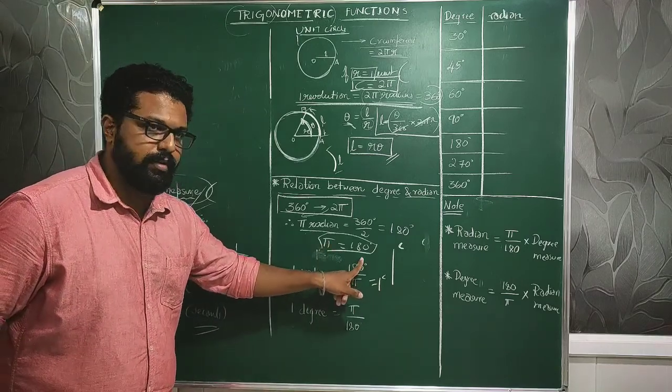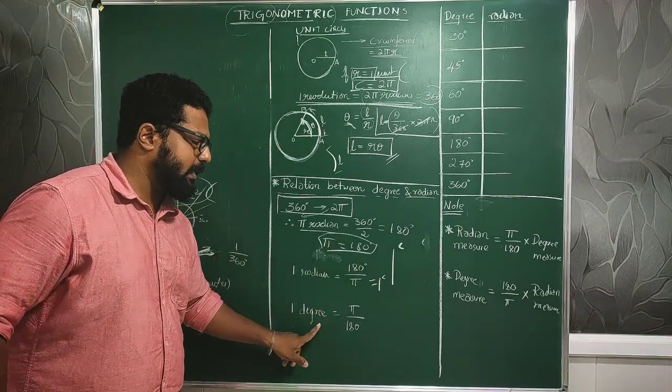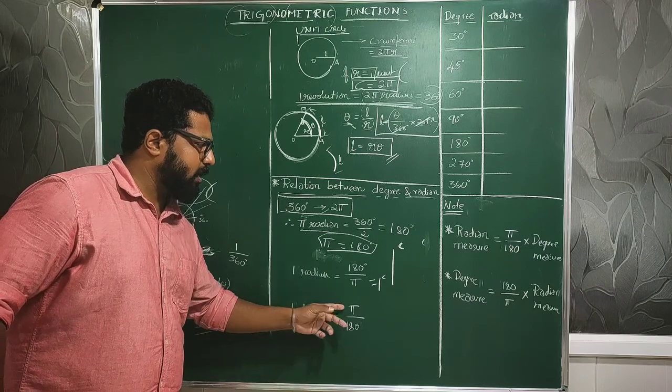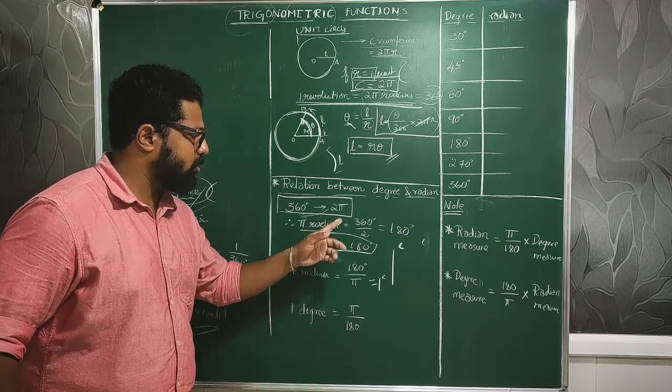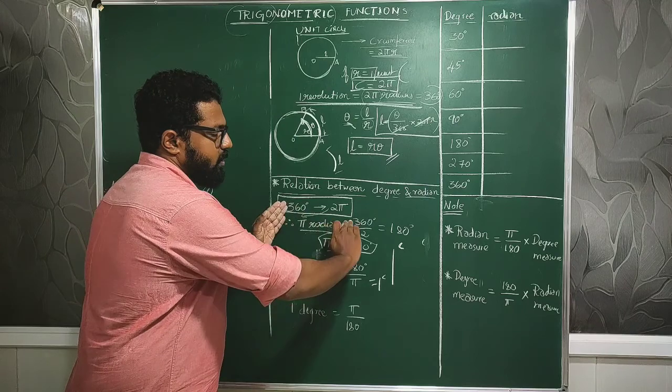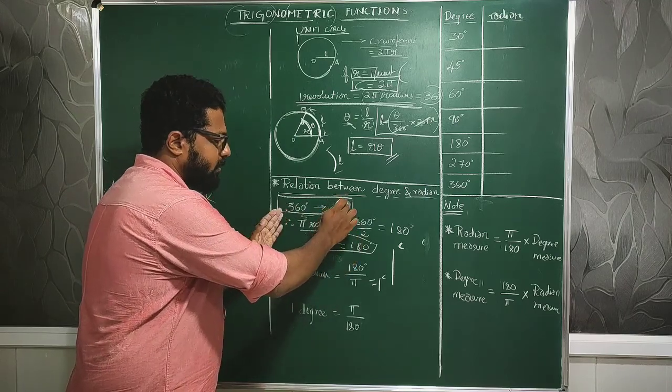Pi goes to the denominator. Simple. Then 1 degree is nothing but pi by 180. Correct or not? If I want to know 1 degree, I divide by 360 over here, so 2 pi.